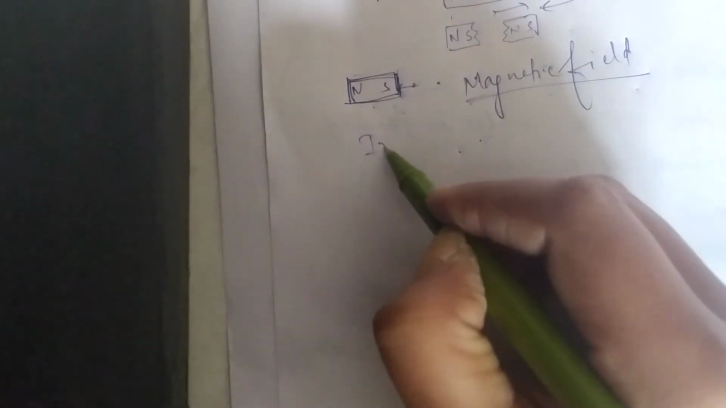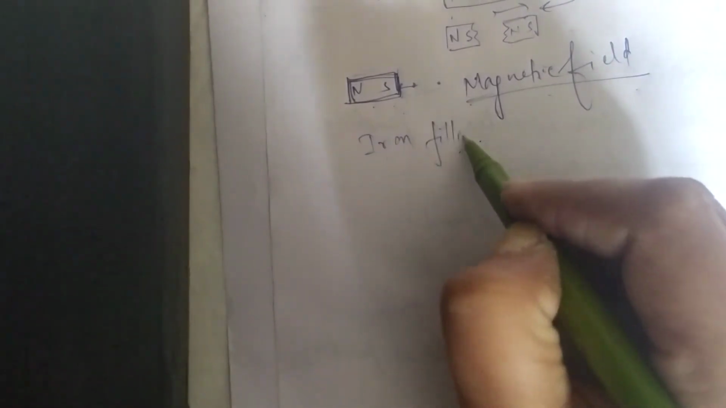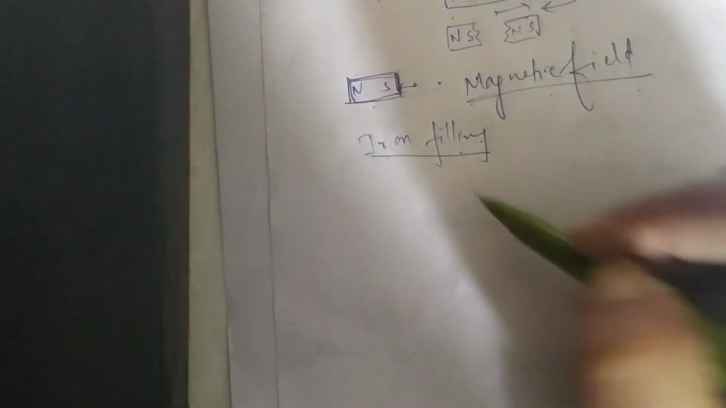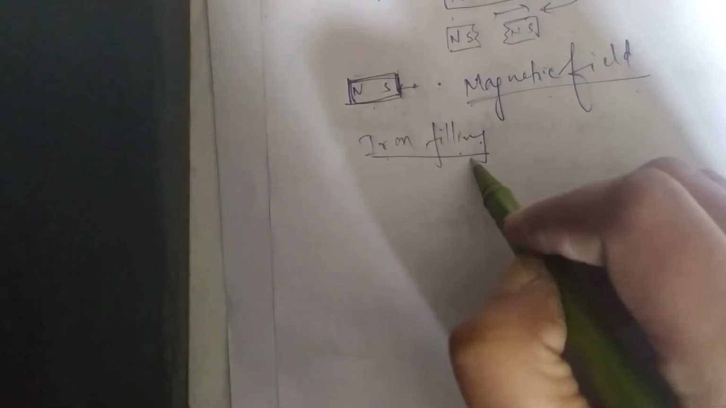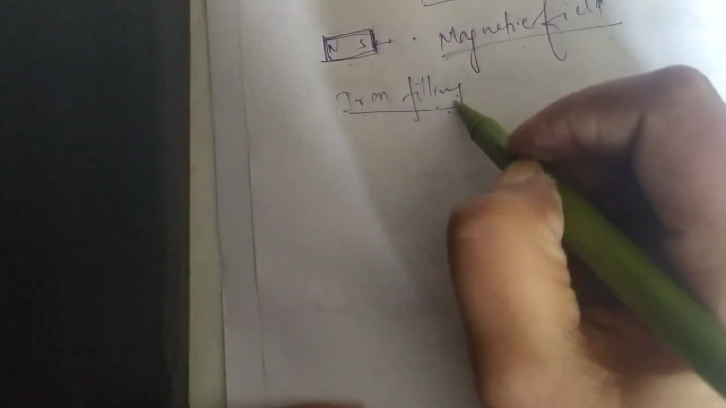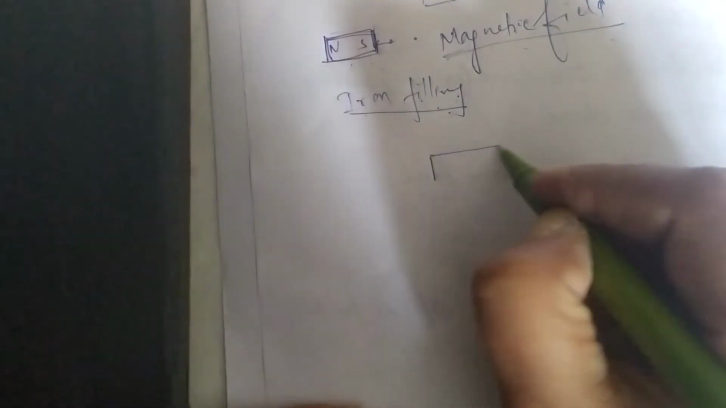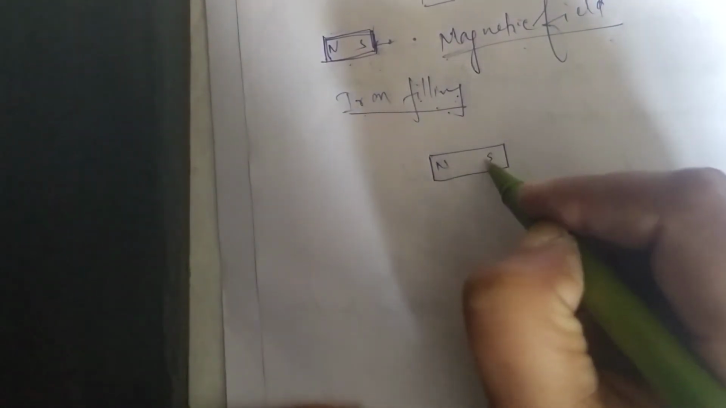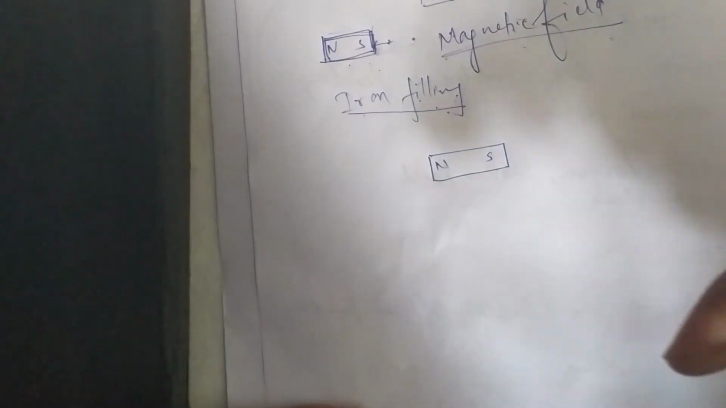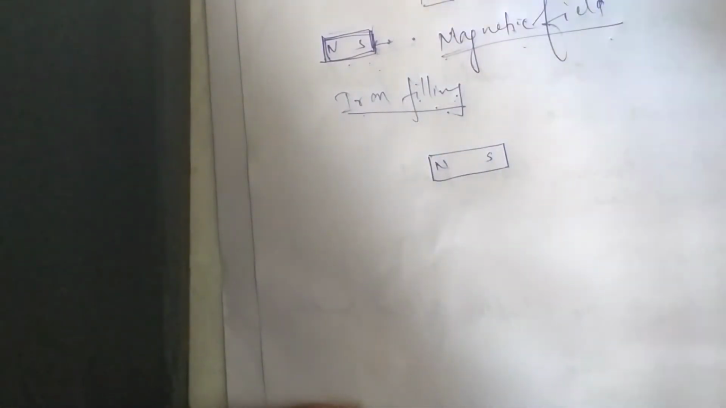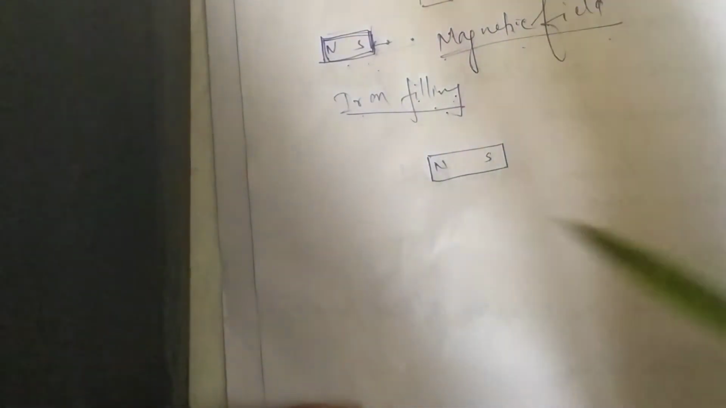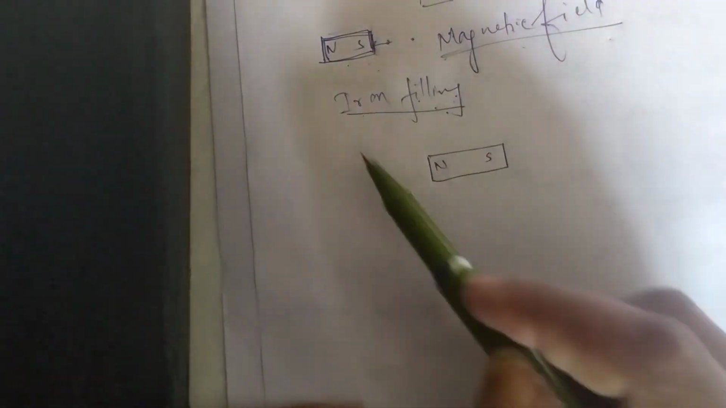How do we represent the magnetic field? There is a simple iron filings experiment. When you all come to school, I can show you this experiment. What is the iron filings experiment? Suppose there is a bar magnet, then you sprinkle iron filings over it. Iron filings are like the flakes when you sharpen a pencil; similarly, there are iron flakes, and those are iron filings.